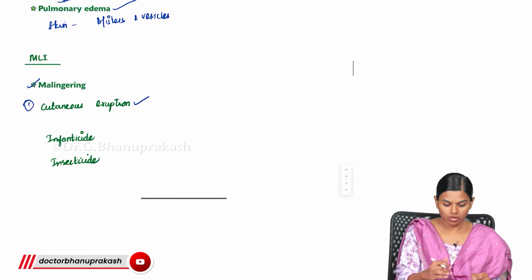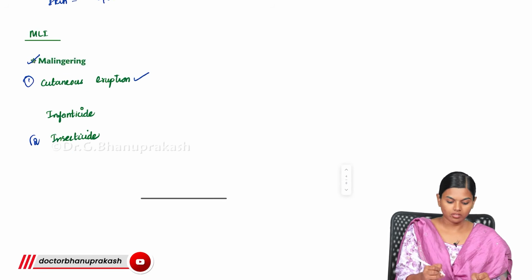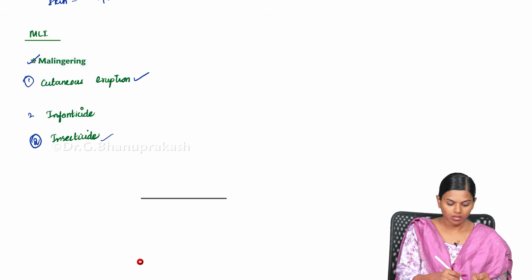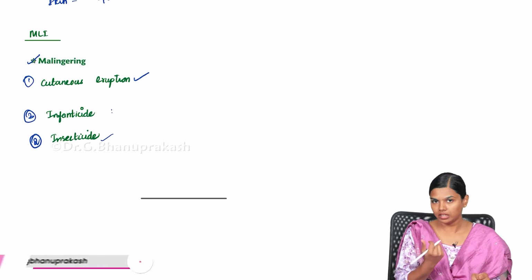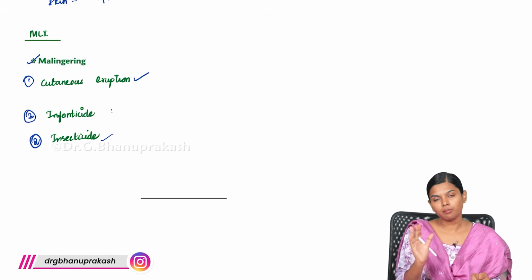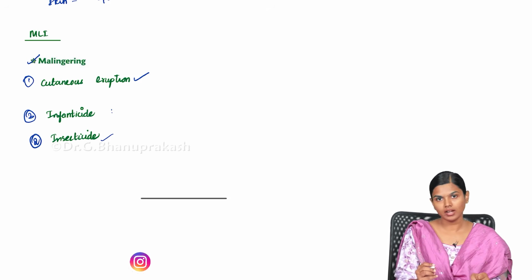They were also using this as an insecticide for killing insects. And for killing infants, what they will do is crush these leaves and apply the paste over the nipple, and when the baby sucks the breast milk, it will ingest that also and die because of cardiac failure.